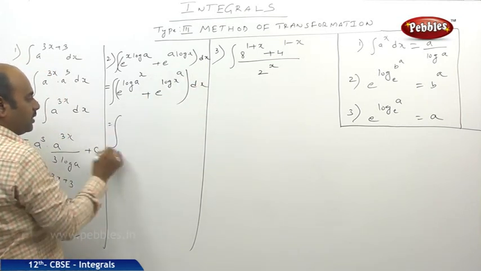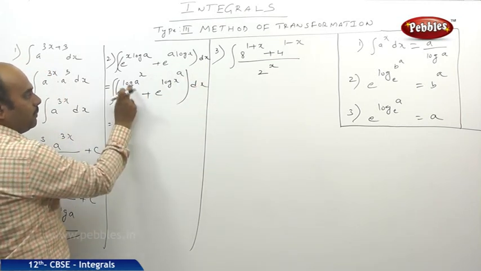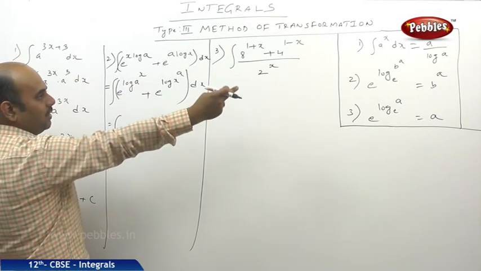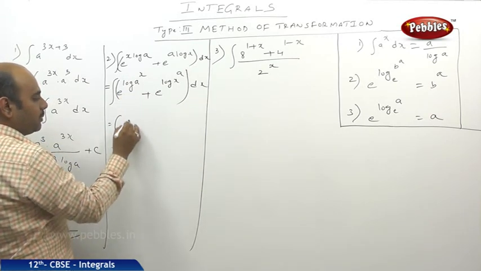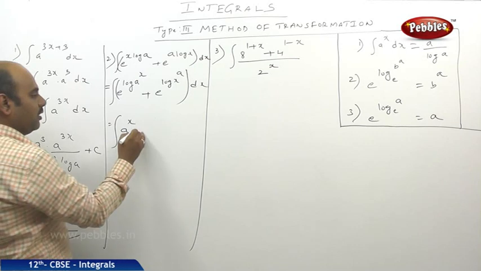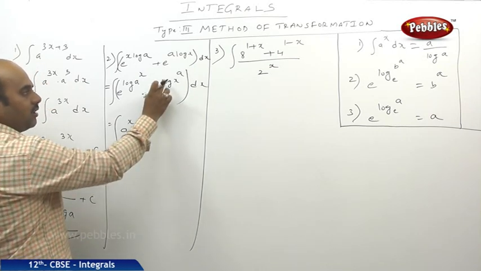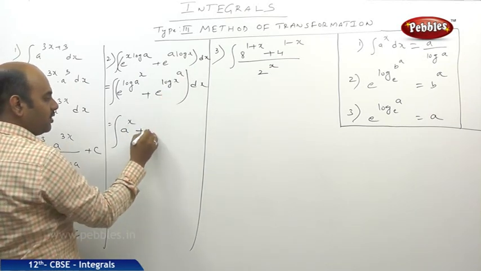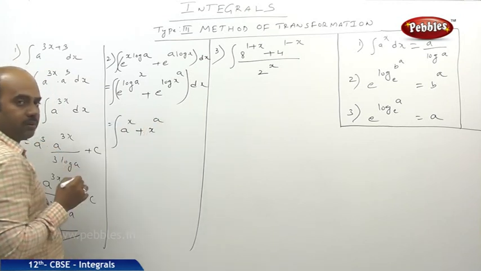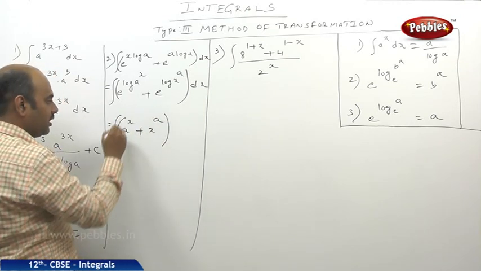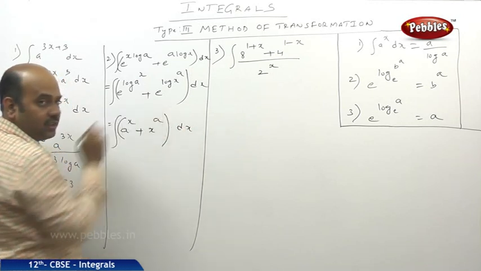So finally, integral of e^(log a^x), by property 2, this is becoming a^x, plus integral of e^(log x^a), this is becoming x^a, and finally it gives rise to dx.